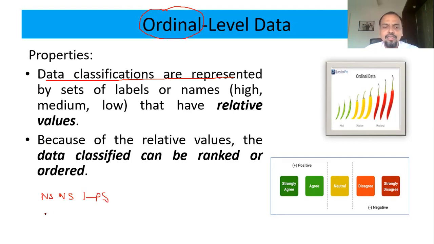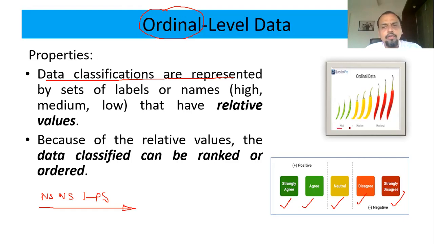All these are ranked from lower to higher or higher to lower. That is up to the sponsor, how they want to design that. You can also have a questionnaire in which they ask whether you strongly agree, agree, are neutral, disagree or strongly disagree. You might have come across this all. So this is ordinal level of measurement.